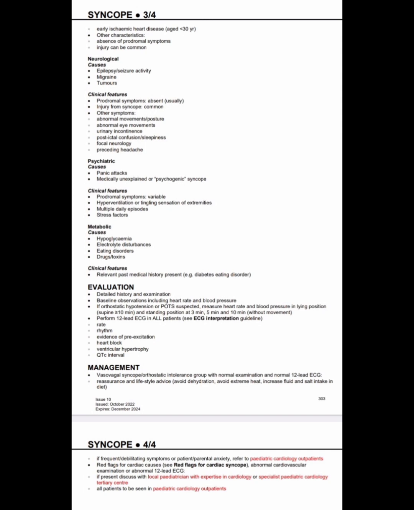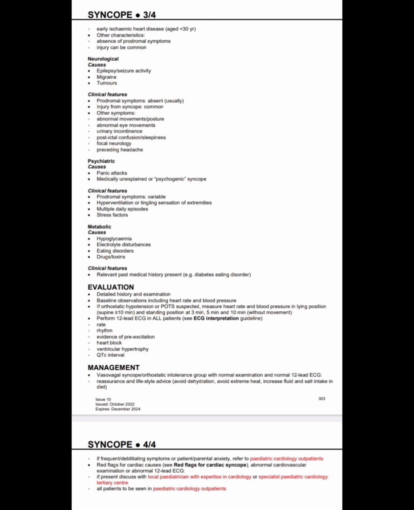Clinical features include prodromal symptoms variable, hyperventilation or tingling sensation of extremities, multiple daily episodes, and stress factors. Metabolic causes of syncope are hypoglycemia, electrolyte disturbances, eating disorders, drugs or toxins. Clinical feature is that relevant past medical history is present, for example diabetes, eating disorder. So diabetes and eating disorder will be in our mind during syncope.